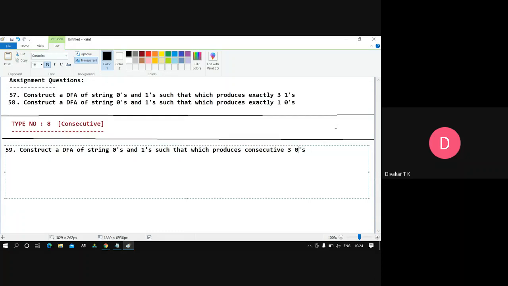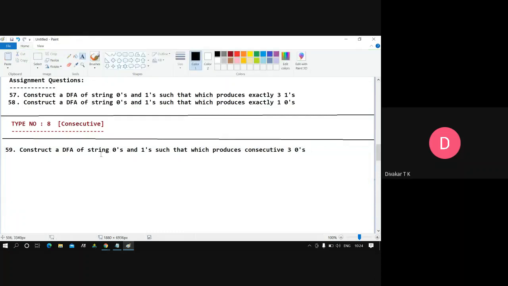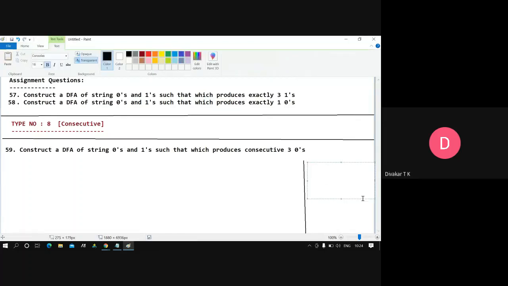It's a very simple type of problem. Whatever DFA you are going to design, it should contain the symbols zero and one, and it should produce consecutive three zeros. Three zeros should be there in our DFA diagram. Okay, consecutive only. That is an important point here. Not somewhere and all. It should be all together.